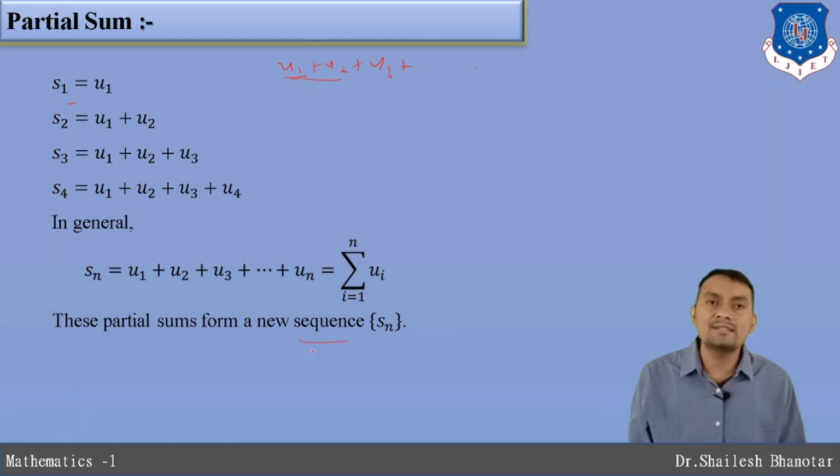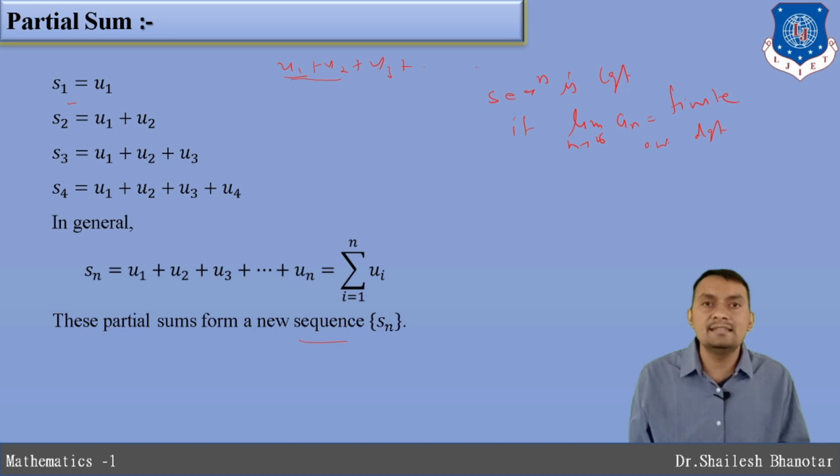But now the question arises: when do we consider a series convergent? Already we have seen that a sequence is convergent if the limit of the nth term is a finite quantity. Otherwise it is divergent. That we learned in the last video.